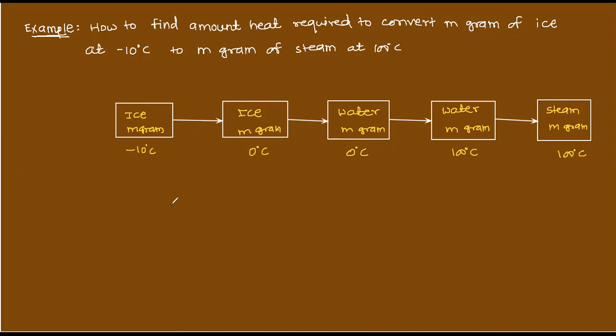Now see, in this state, what is happening? This is one state, this is the second conversion or energy required, this is the third one, and here it is the fourth one. So you need to understand when you have to use ms delta theta and when you have to use ml.